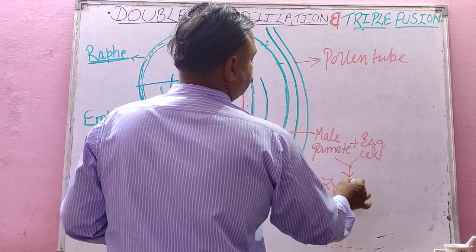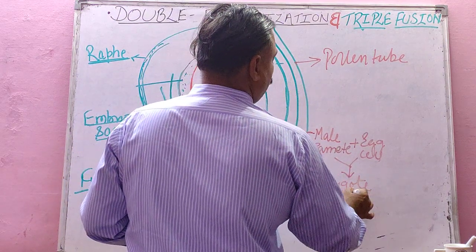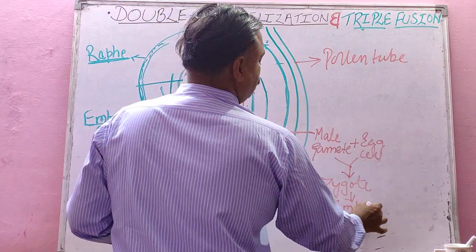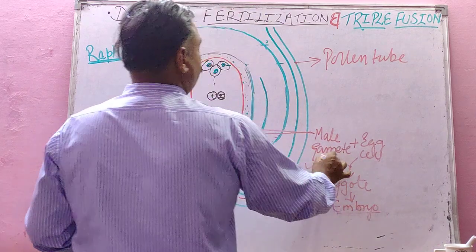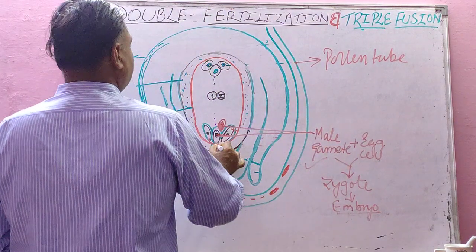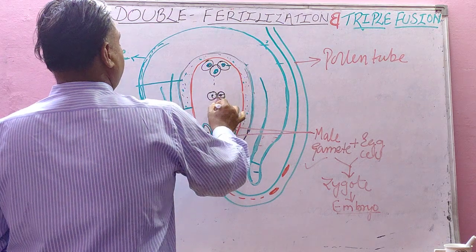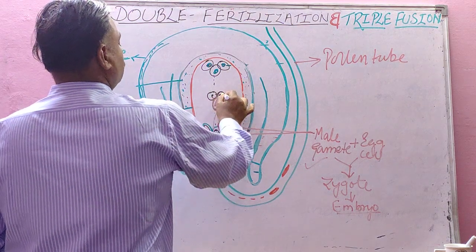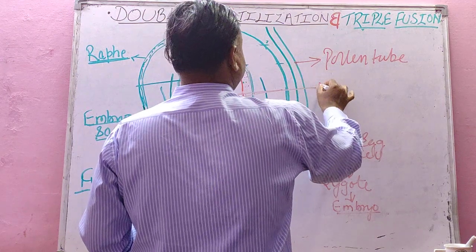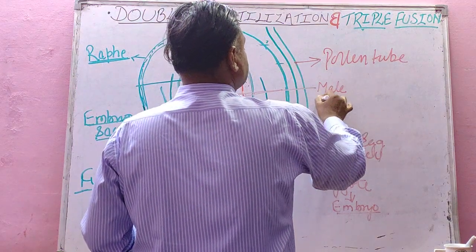Zygote that develops into embryo. This is one fertilization, one fusion, and second male gamete fuses with secondary nuclei or polar nuclei to form what?